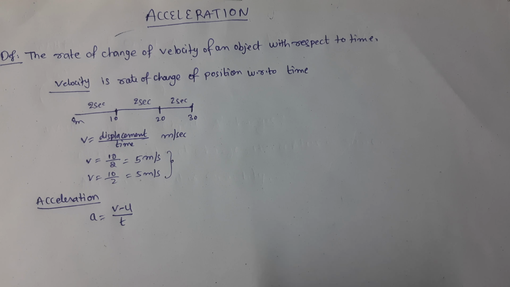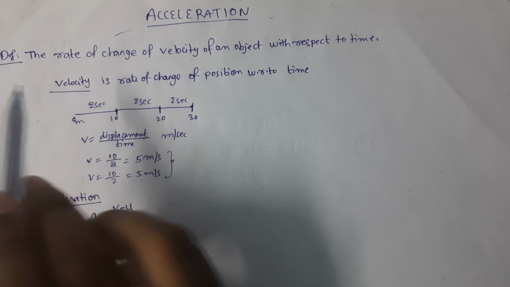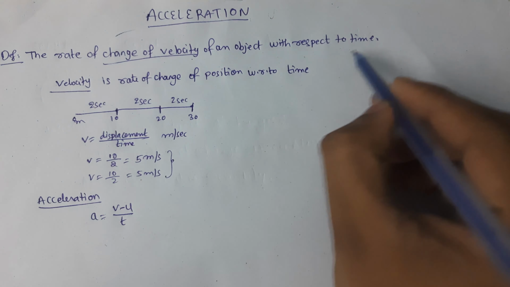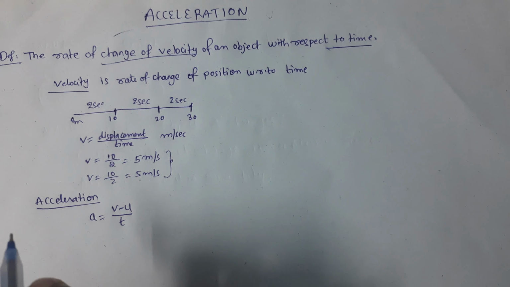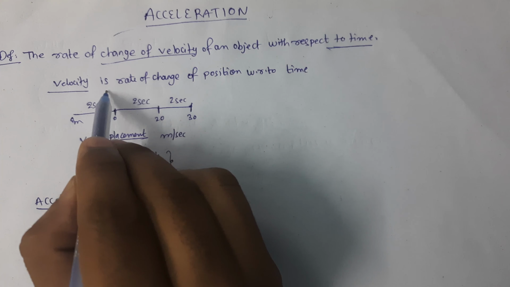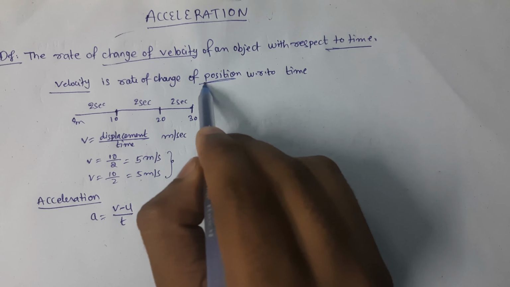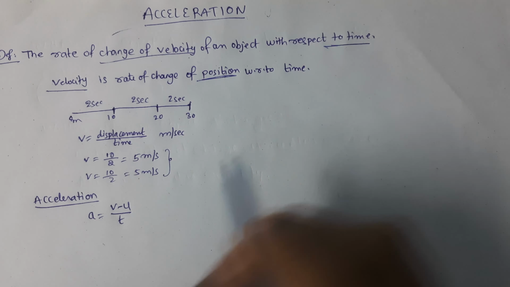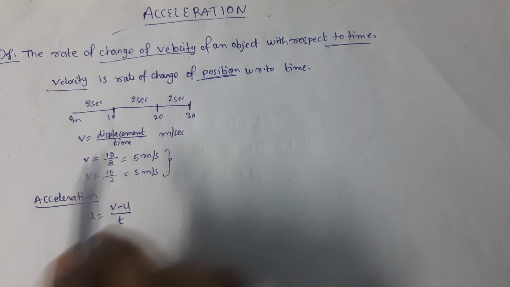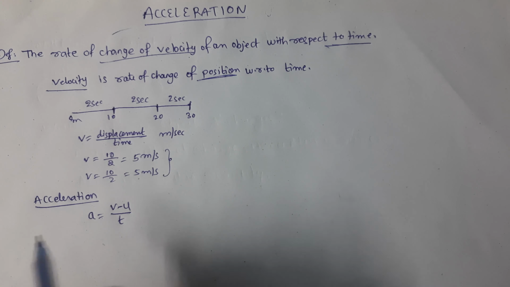In this video, we will see what is acceleration. The definition of acceleration will be the rate of change of velocity of an object with respect to time. We already know what is velocity. Velocity is the rate of change of position with respect to time. So, for better understanding, we will see how to calculate velocity and then we will move into acceleration.